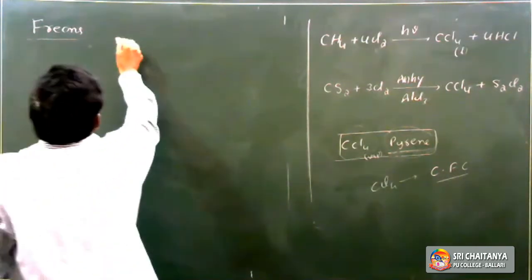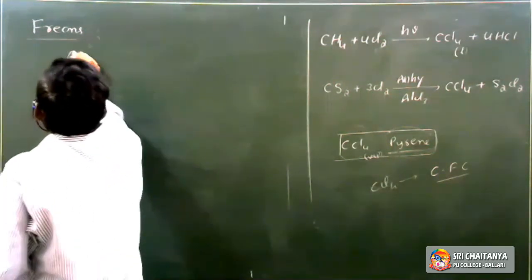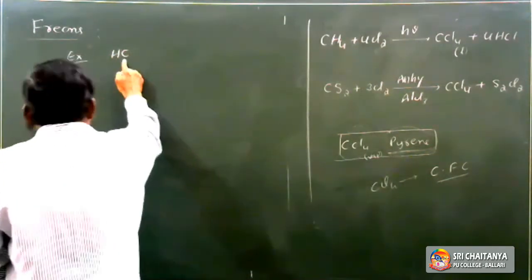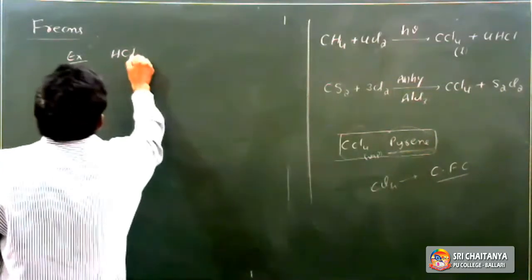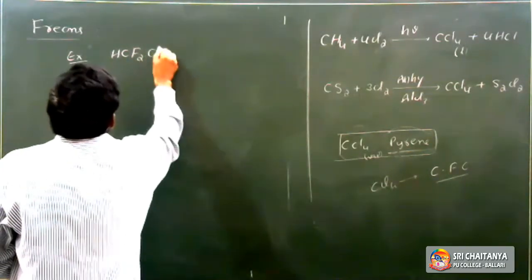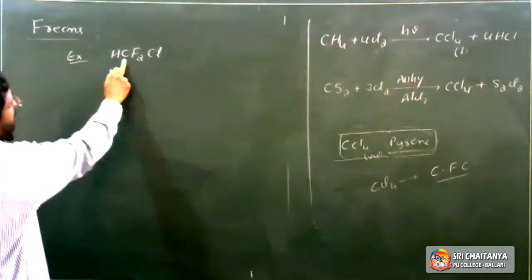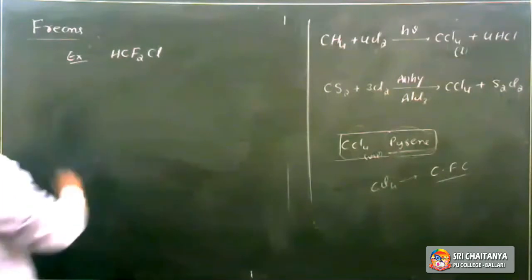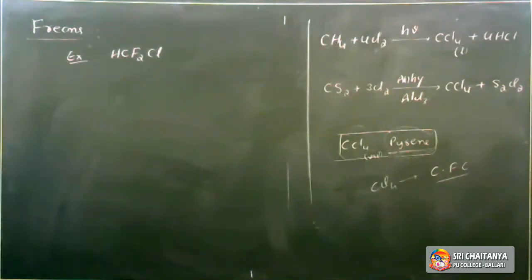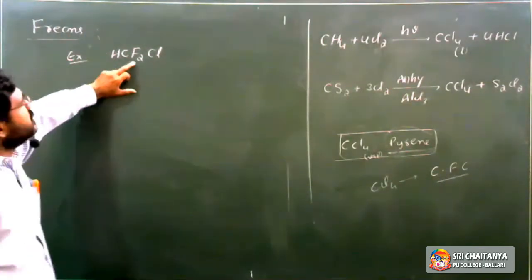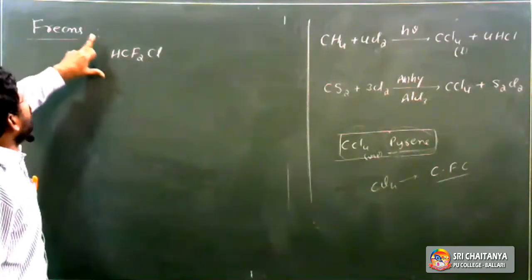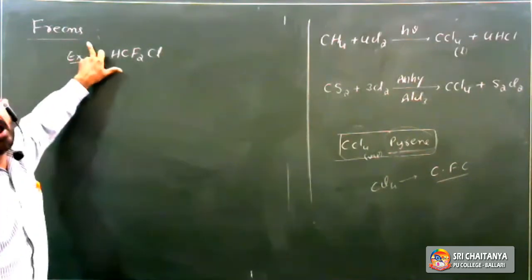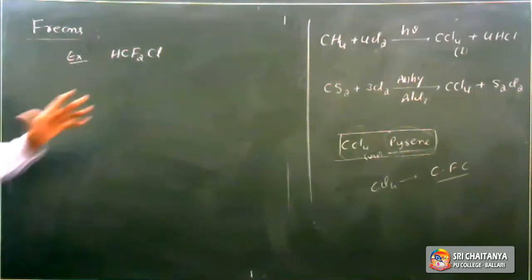For example, a carbon with one hydrogen, two fluorines and one chlorine satisfies the tetravalence of carbon. Organic compounds containing both fluorine and chlorine are called fluorocarbons, also called freons.